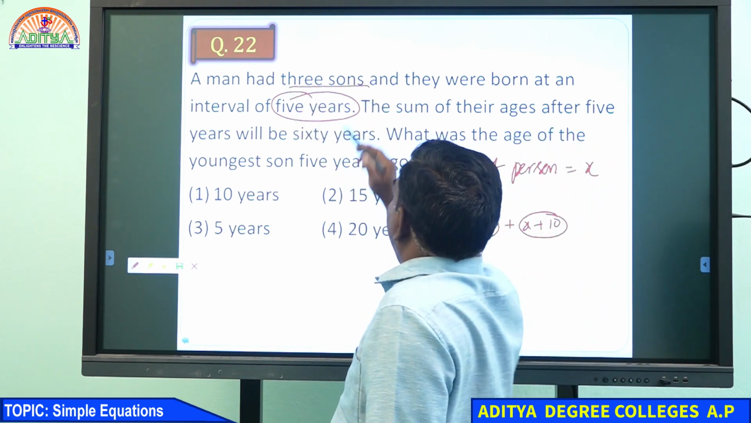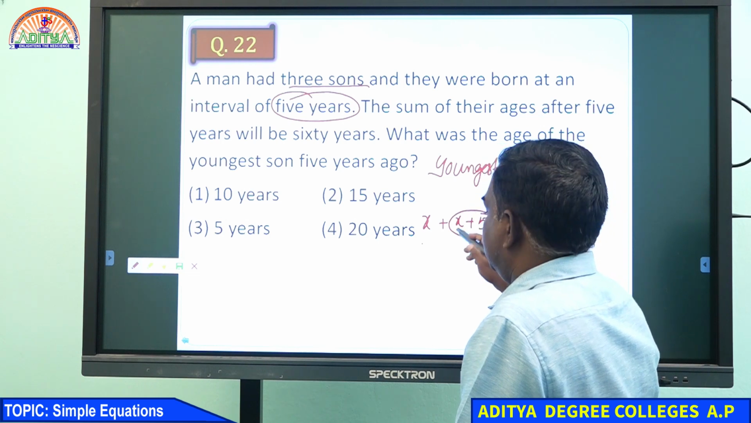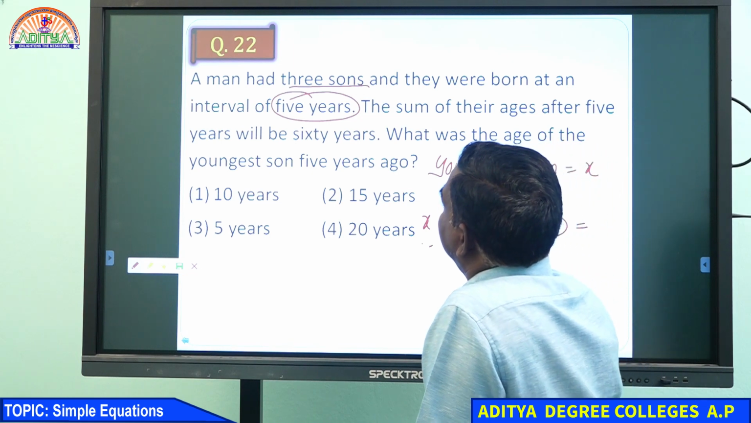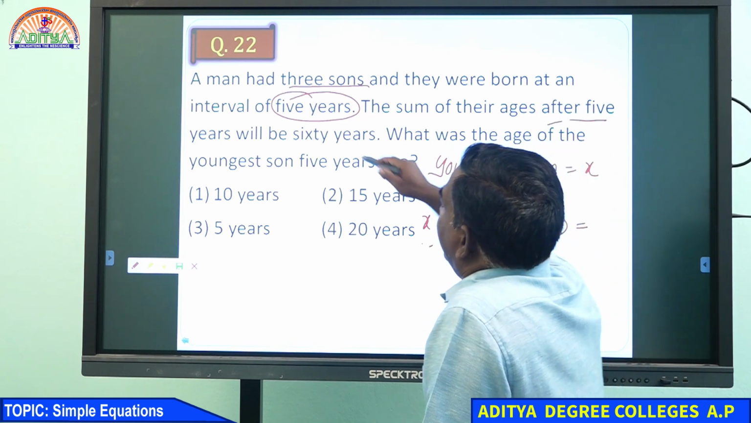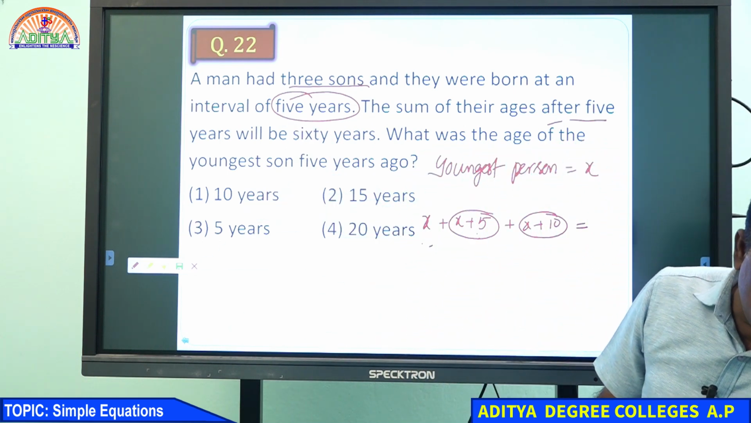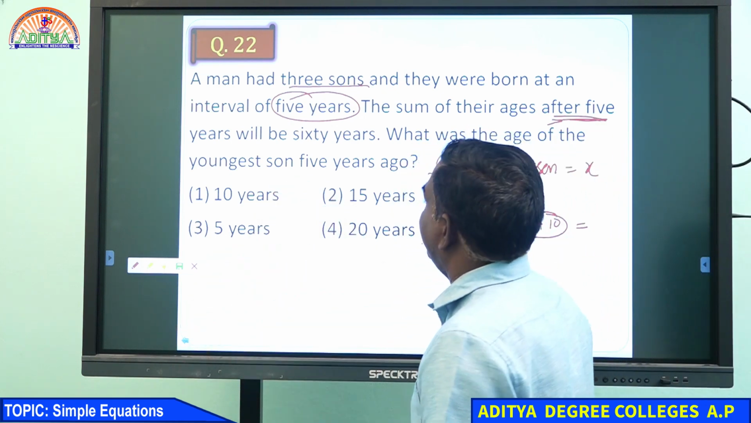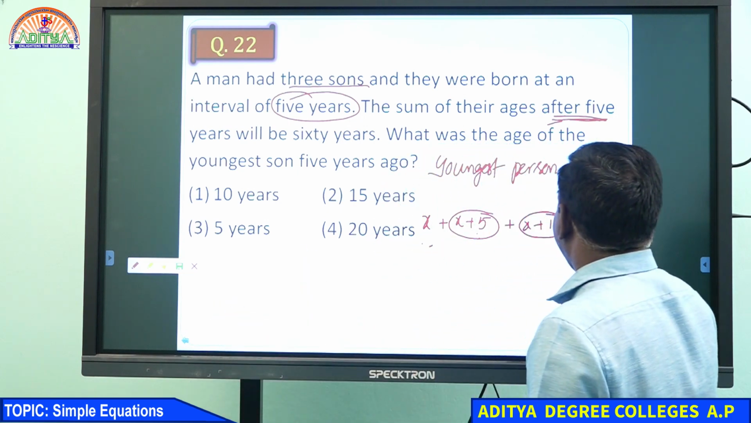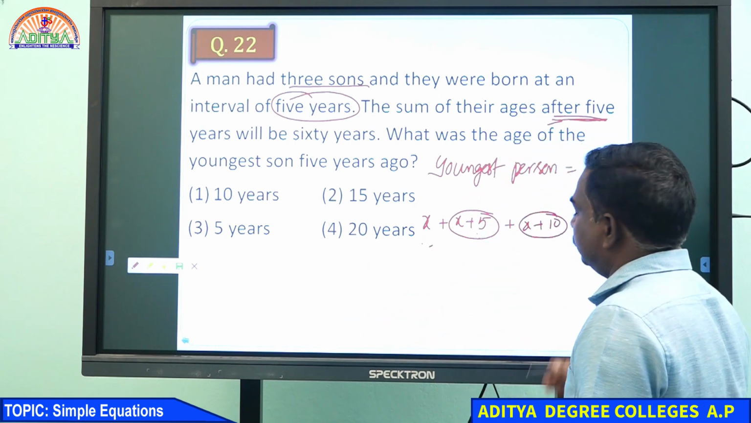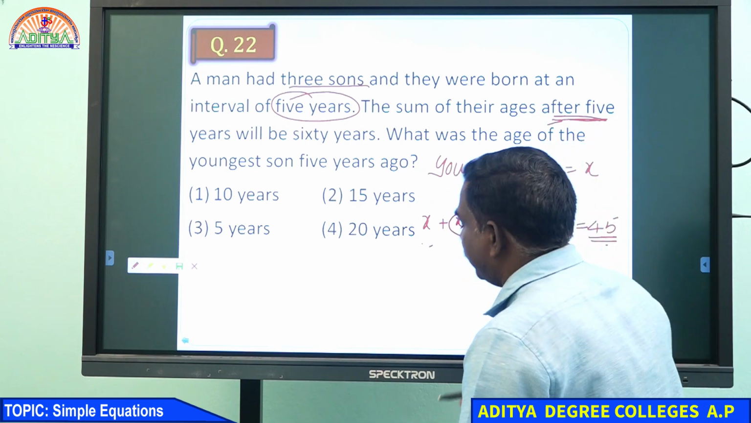Totally 3 sons are there, no? The youngest son, the next one, and the one before. Totally how many years is given? The sum of their ages after 5 years will be 60 years. After 5 years means if you subtract 5 from each of the three, the age is 45. After 5 years is given 60, so before 5 years, 45.